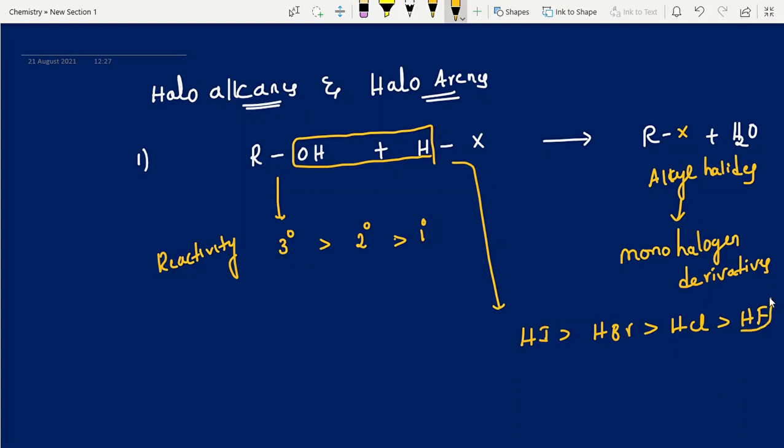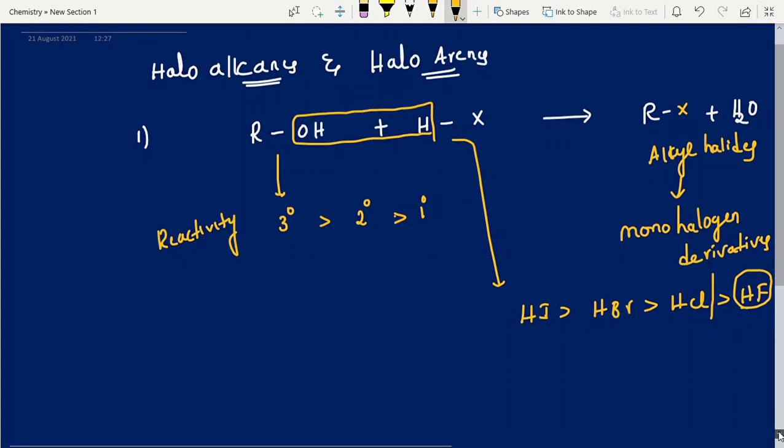HF we generally don't study because it gives highly explosive, violent reactions in dark conditions, so we can avoid it. Among these, primary alcohol is least reactive and HCl is also least reactive. Keep this point in mind.